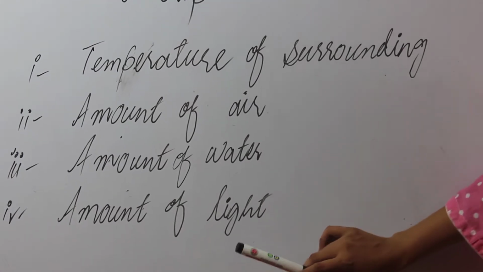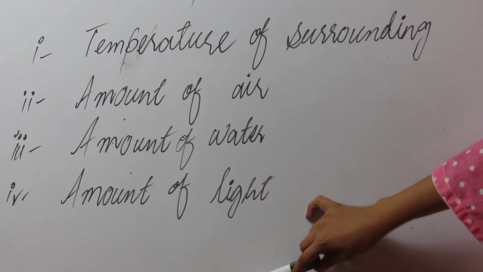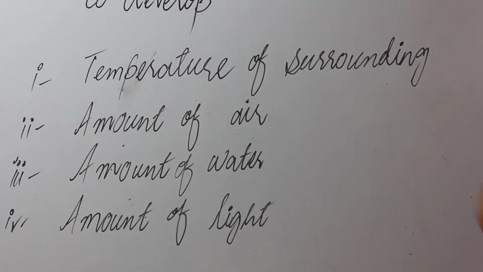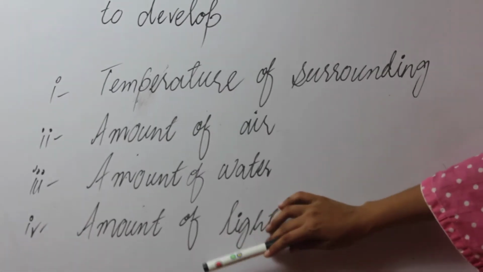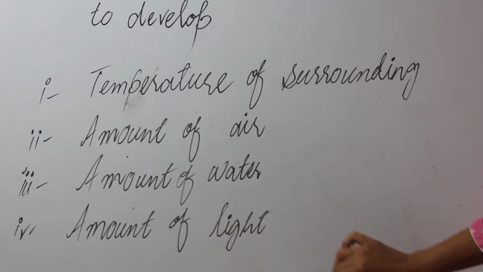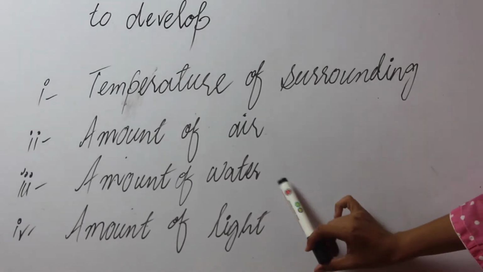Germinating seeds get their food from their seed leaves. They need light to make their food only when they grow their own leaves and have used up the stored food. These are the right conditions that are necessary for the germination of the seed.